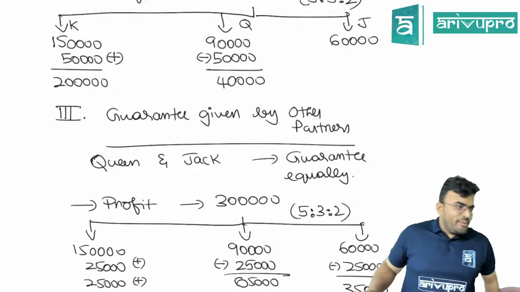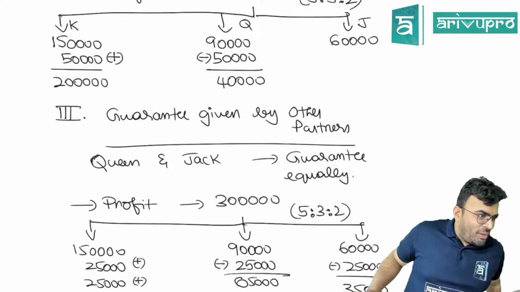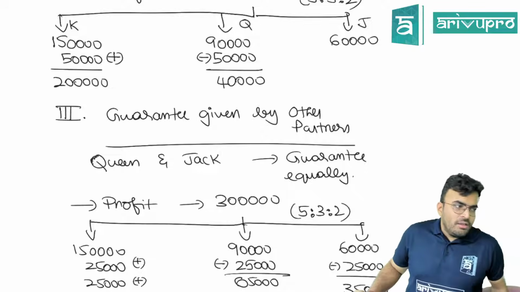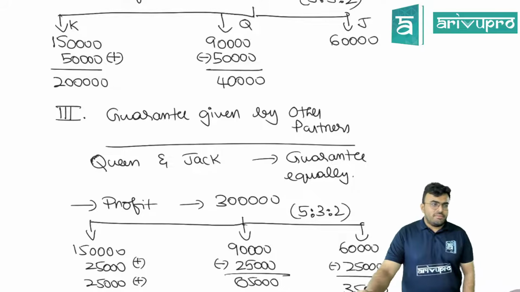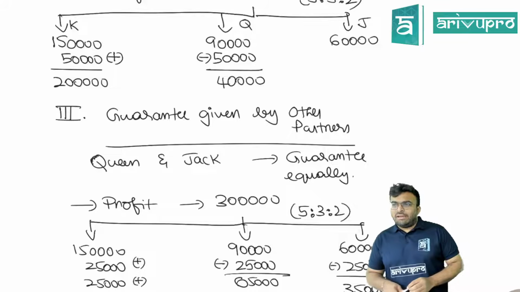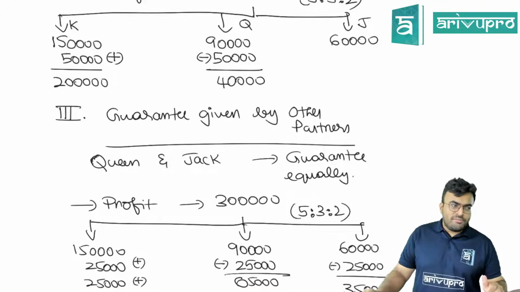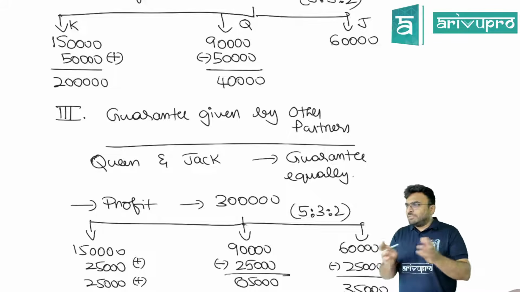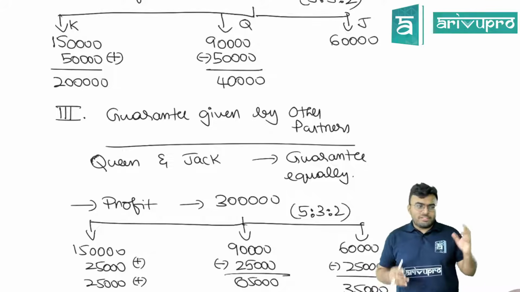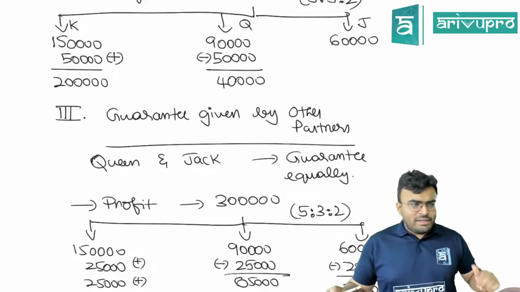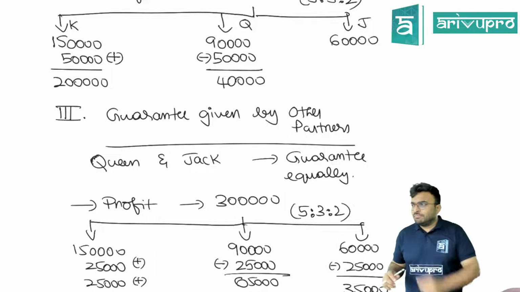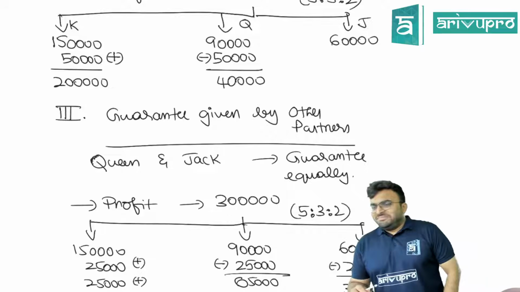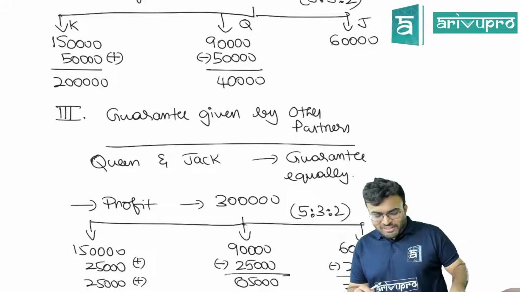Can a firm guarantee profit for all partners? That would be a little difficult, because if there is a shortage, then who will bear the loss? A firm cannot guarantee profit to all partners, because the firm is basically the partners only. There is no separate entity called a firm. It's partners only. So it cannot guarantee profit to all partners. It will be difficult, because who will bear the loss then? That will be a little tricky situation.